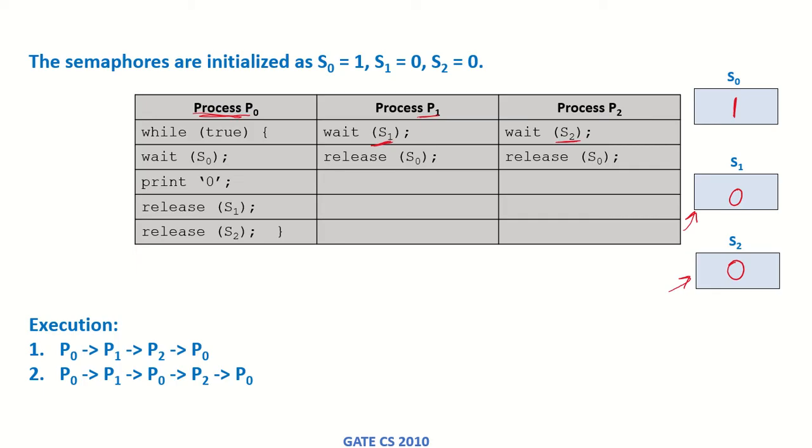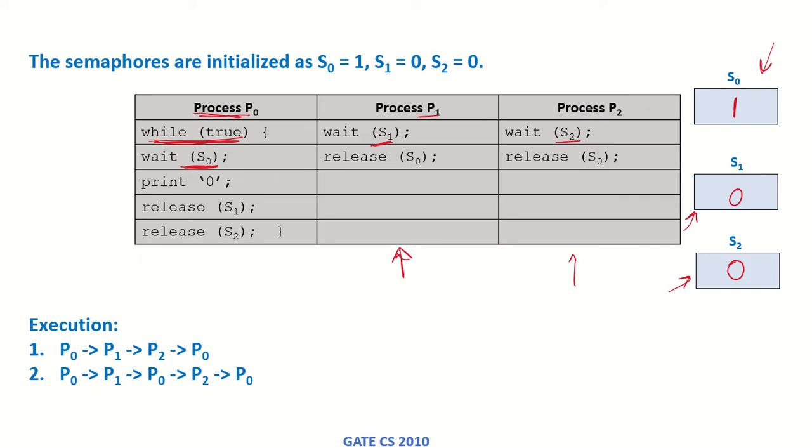Only process P0, which is waiting on S0, can begin because S0 has been initialized to 1. Also we see that process P0 can run multiple times while true, whereas P1 and P2 are running only once. So let's see how many times this process P0 can print a 0.